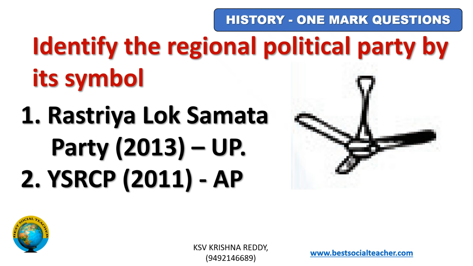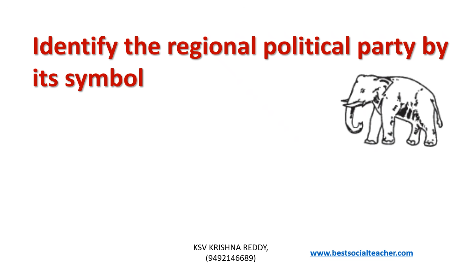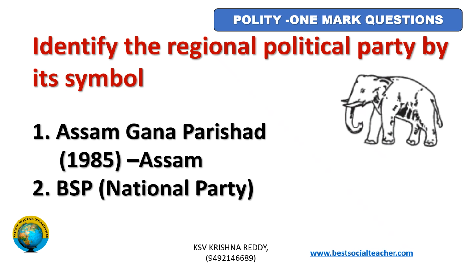One is Rashtriya Lok Samta Party, which was founded in 2013 in UP, and YSRCP in Andhra Pradesh, founded in 2011, Yuvajana Shramika Raitu Congress Party. Identify the regional political party by its symbol. It is elephant. Asom Gana Parishad, which was founded in 1985 in Assam. It is a regional party. Its symbol is elephant, and the national party BSP also has the symbol of elephant.